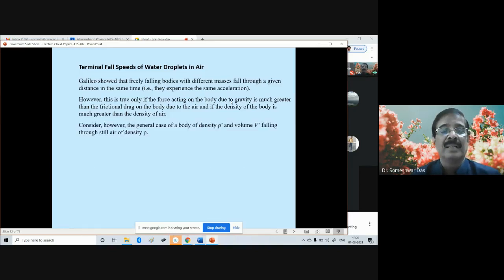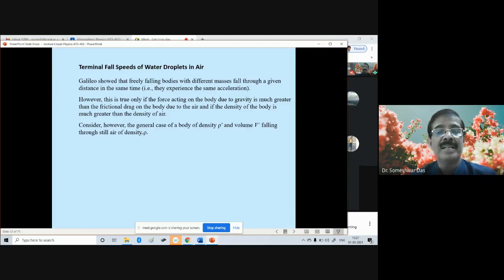So let us consider the general case of a body of density, say rho prime, and volume v prime, falling through still air of density rho. The air density is rho, and the body's density is rho prime, like a raindrop. A raindrop will have its own density and its own volume, while the air density will be different.